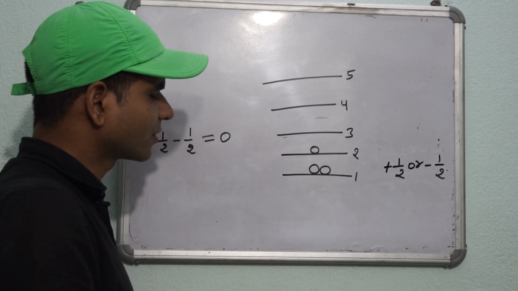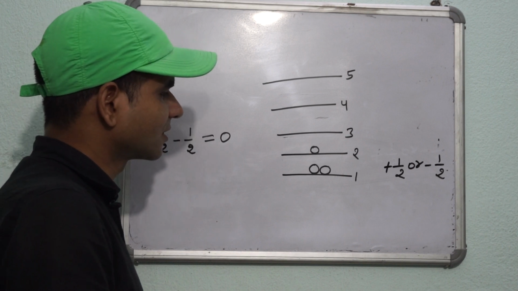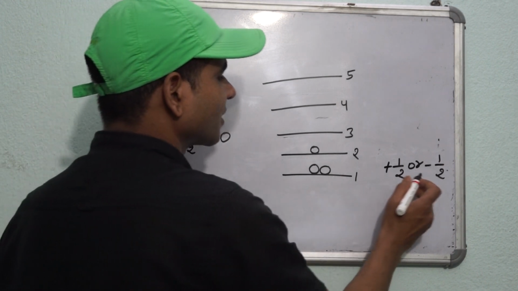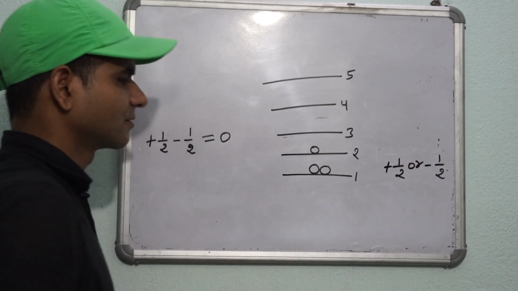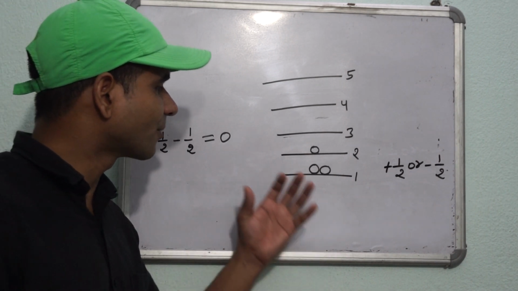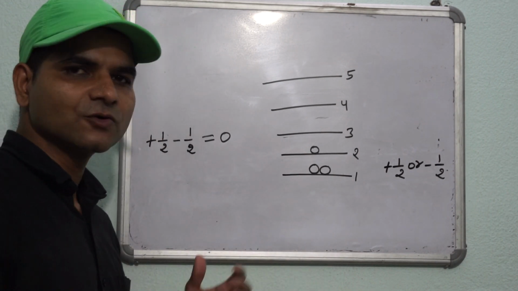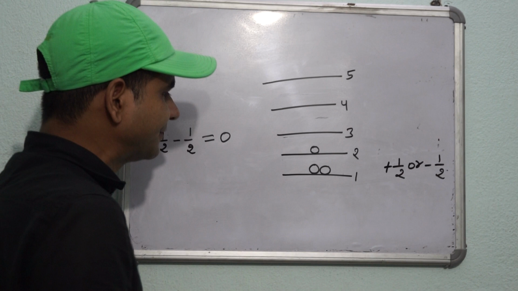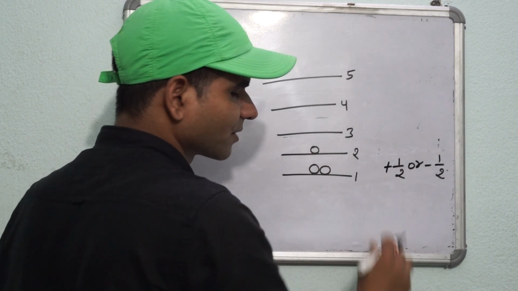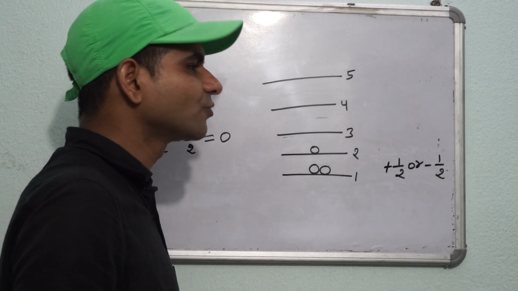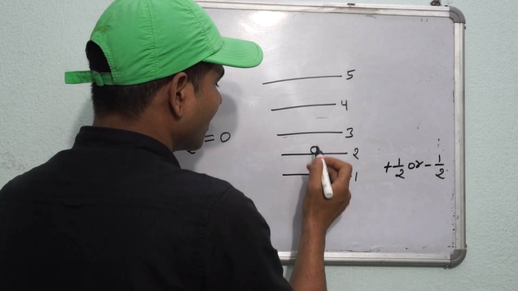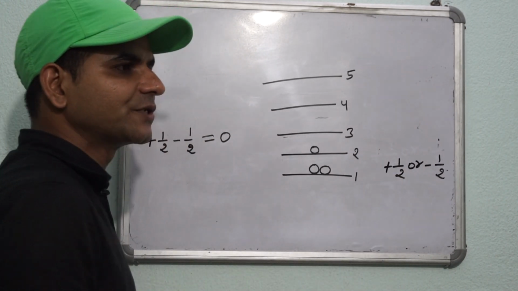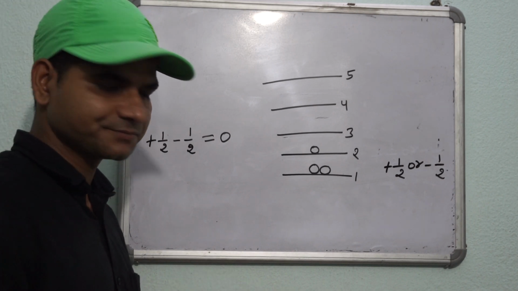If the third proton remains in an unpaired condition, then the spin value of the third proton may be either plus half or minus half. Whatever the spin value of the third proton, the same would be the net spin value of the nucleus. If the spin value of the third proton is plus half, then the net spin value of the nucleus would be plus half. If it is minus half, then the net spin value of the nucleus would be minus half.